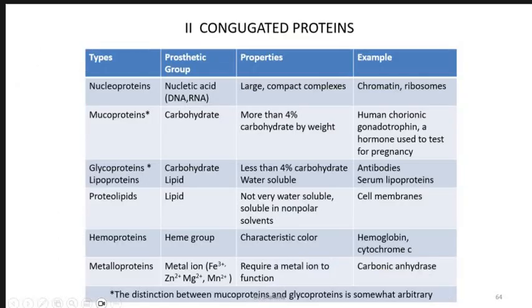These are some generalized characteristics and examples. This is all about the conjugated proteins.